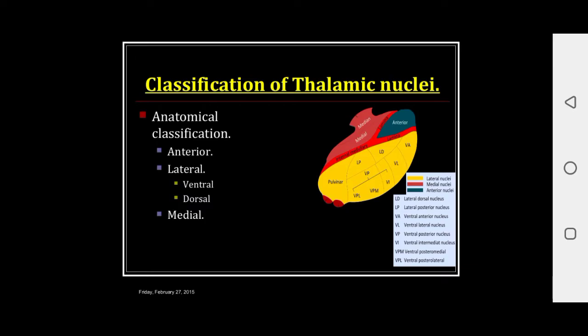Come to the dorsal group. The dorsal group is further divided into three groups: lateral dorsal, lateral posterior and pulvinar. So the lateral group is divided into ventral and dorsal groups. The ventral group is further divided into three groups and the dorsal group is further divided into three groups.